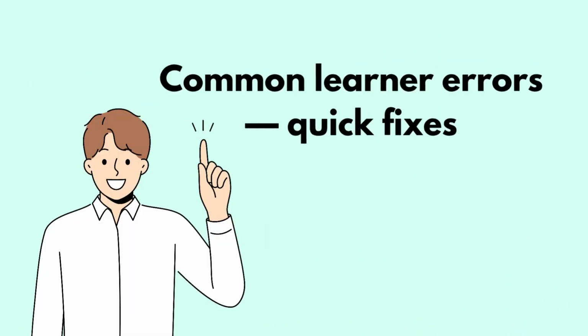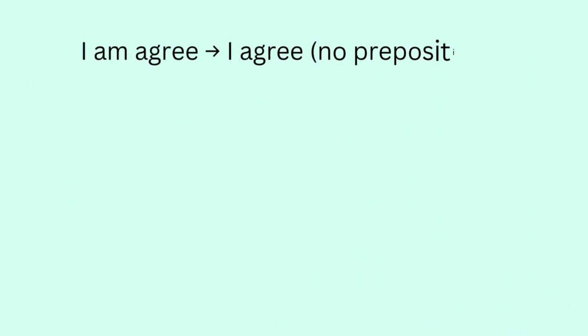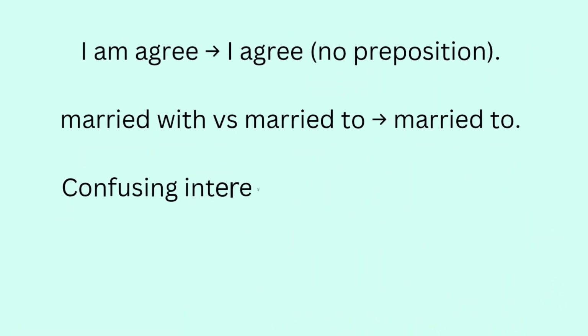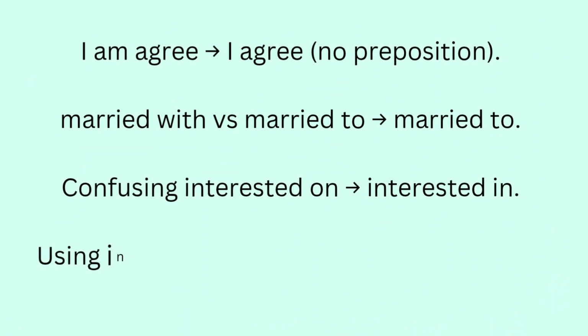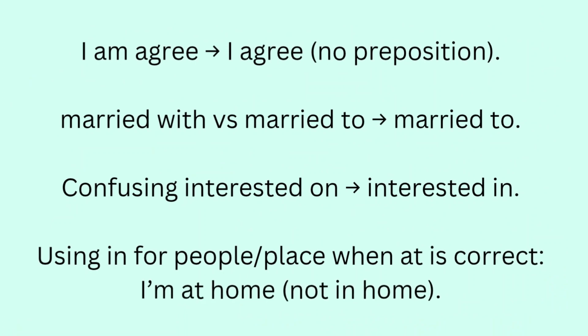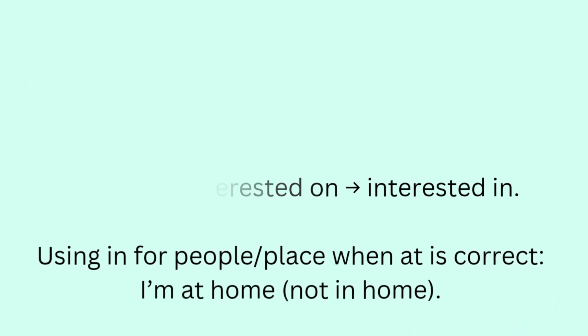Common learner errors, quick fixes. I am agree is wrong. It's I agree, no preposition. Married with versus married to: it's married to. Confusing interested on: it's interested in. Using in for people or place when at is correct: I'm at home, not in home.